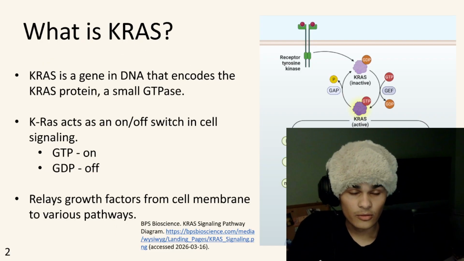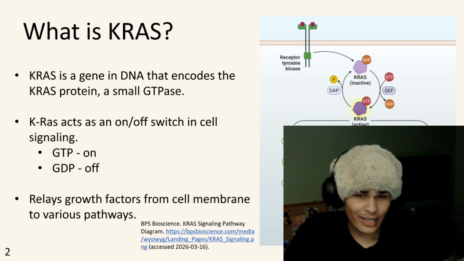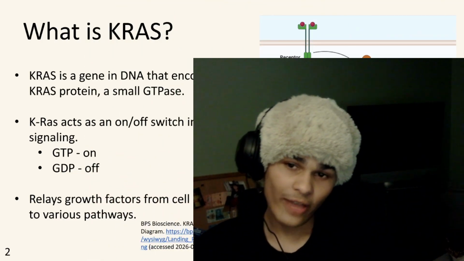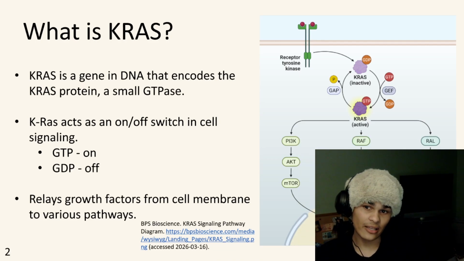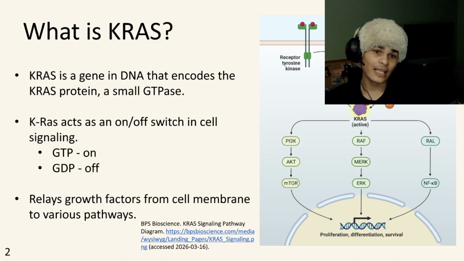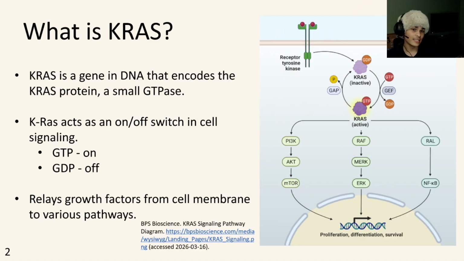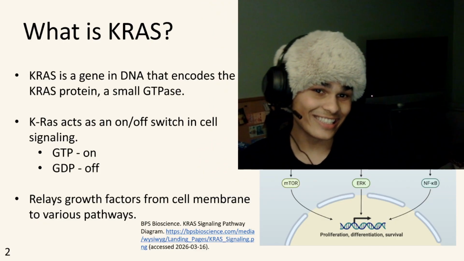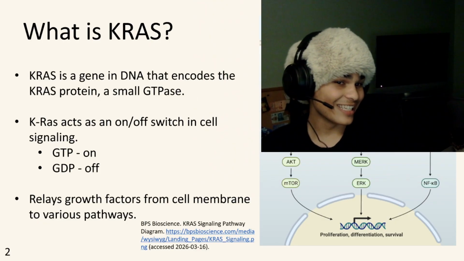So, if we're doing a drug, we kind of need to know what the drug's targeting. The Kras is a gene in DNA that encodes for the Kras protein. It's a small GTPase protein. You don't need to know what that is. Just need to know that it takes GTP. You don't need to know, but I'll tell you. It puts GDP in it.